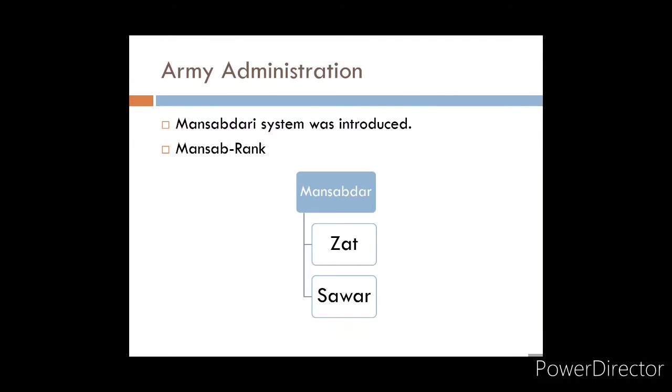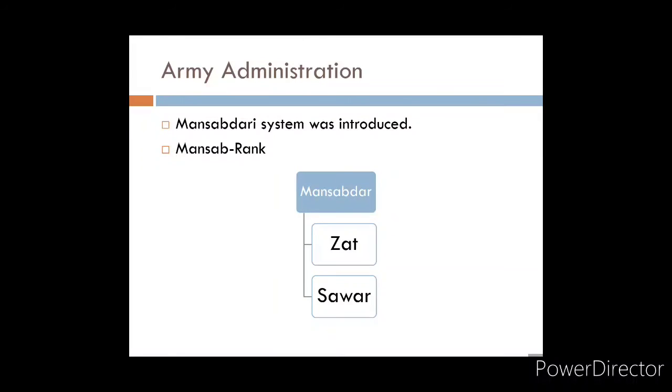Then comes the army administration. The last one is the army administration. Now what is army administration? Under army administration, the Mughals introduced the Mansabdari system. Now what is this Mansabdari? It comes from the word Mansab, which means rank or position, and this system was also started by Akbar.